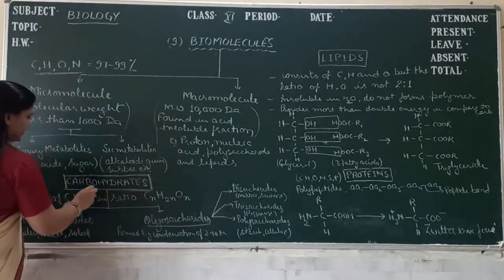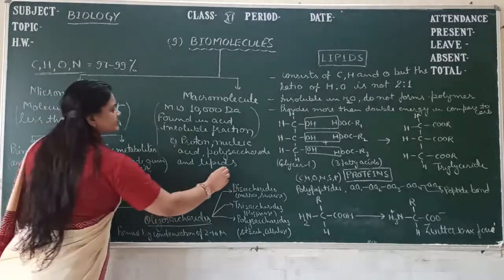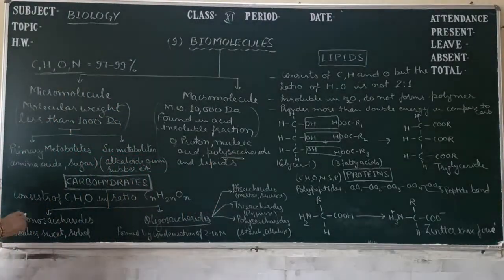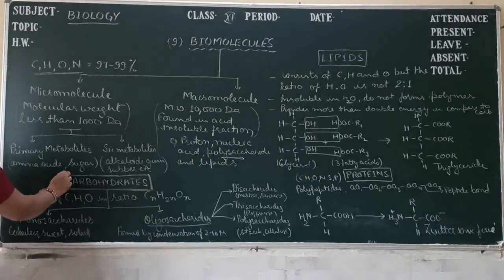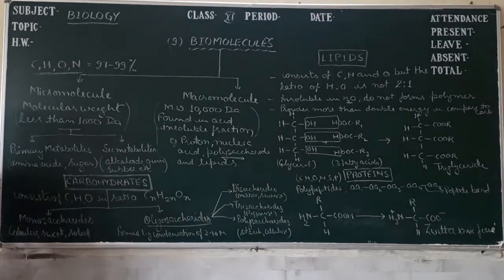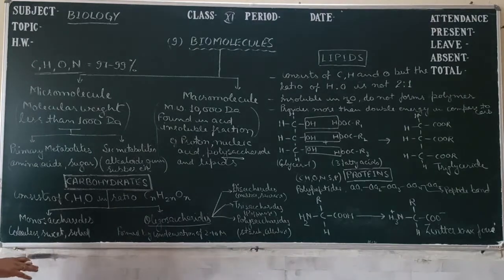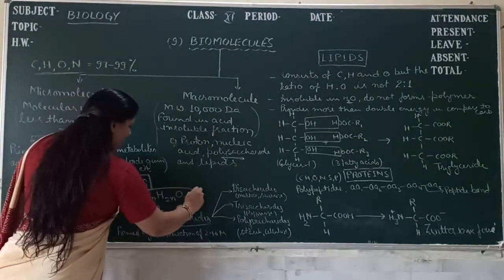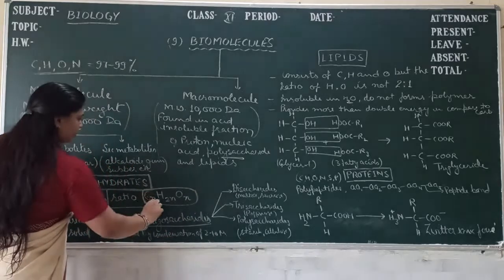Carbohydrate is very important. It is also known as saccharides. Saccharides are the carbohydrates, and they are made up of carbon, hydrogen, and oxygen only. And the ratio is CnH2nOn. It is the common formula.